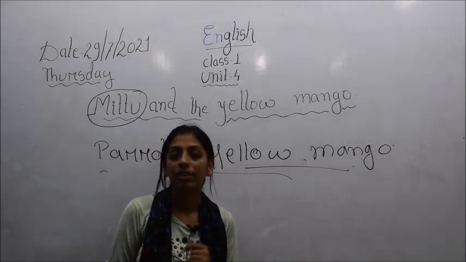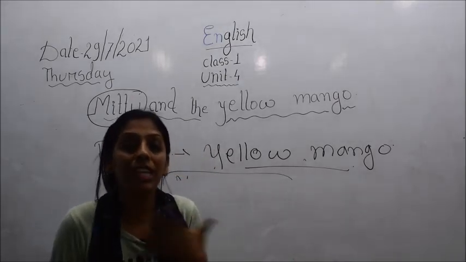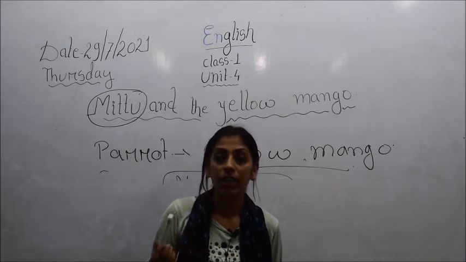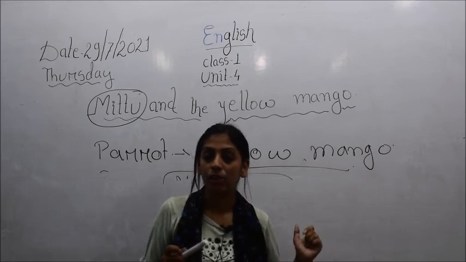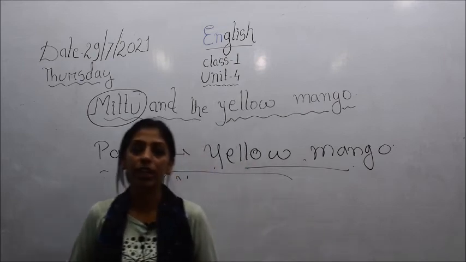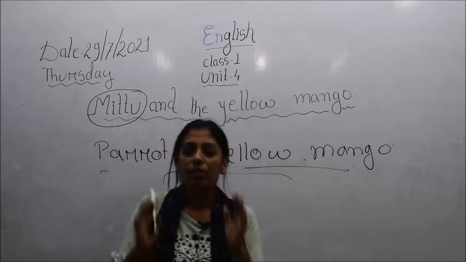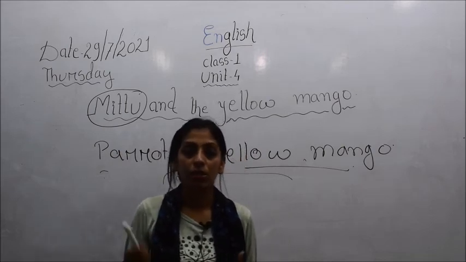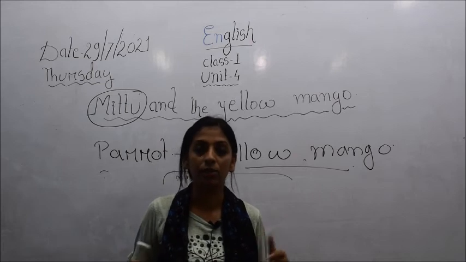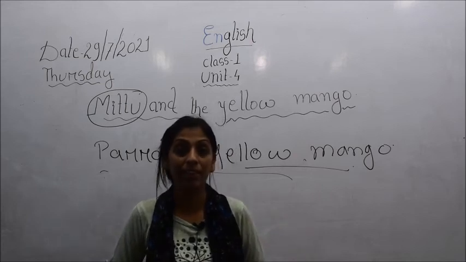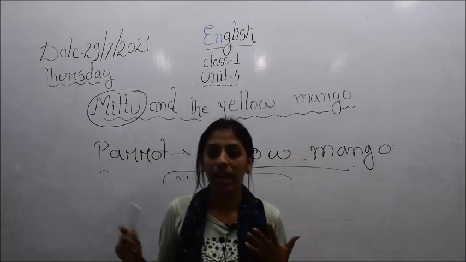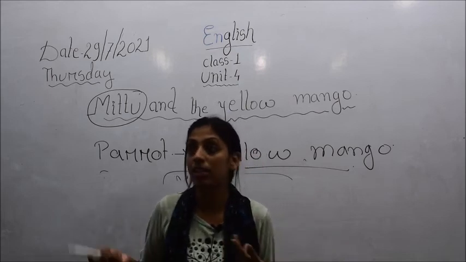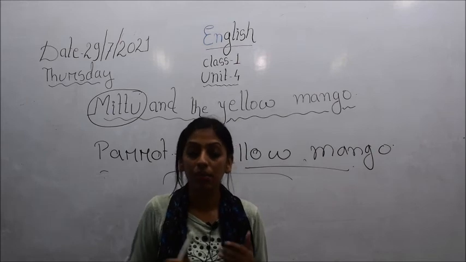But what moral, children, did you get from this story? We will discuss that now. The moral is that this bird Mittu was so little, and that crow was very strong and also bigger than this parrot. It seemed that the crow was stronger than the parrot because he could chase Mittu away.